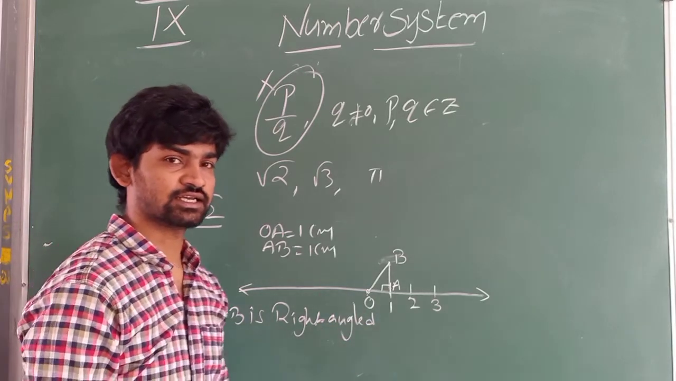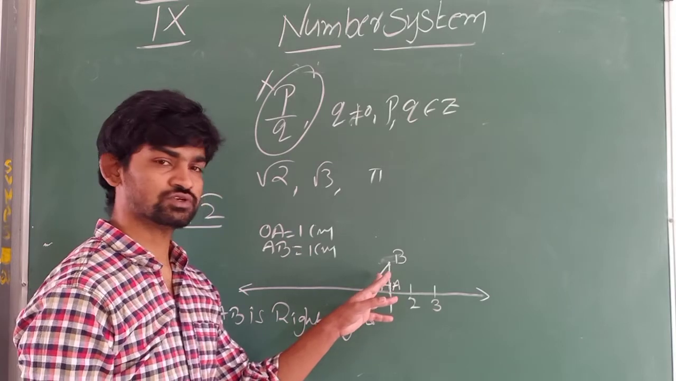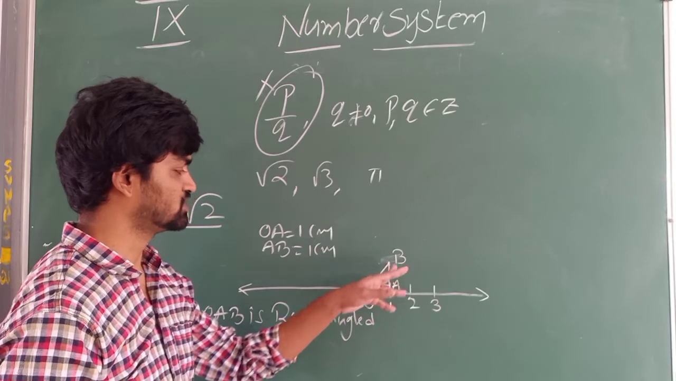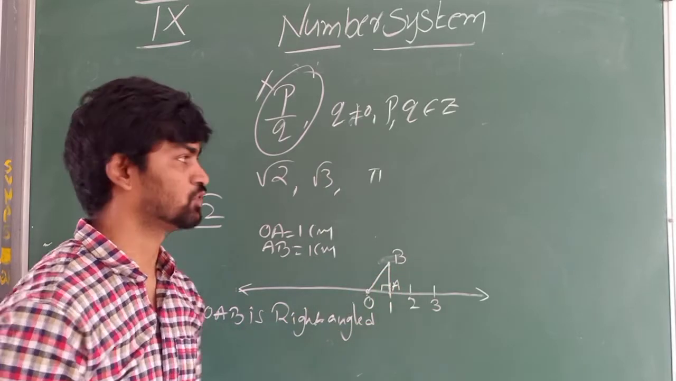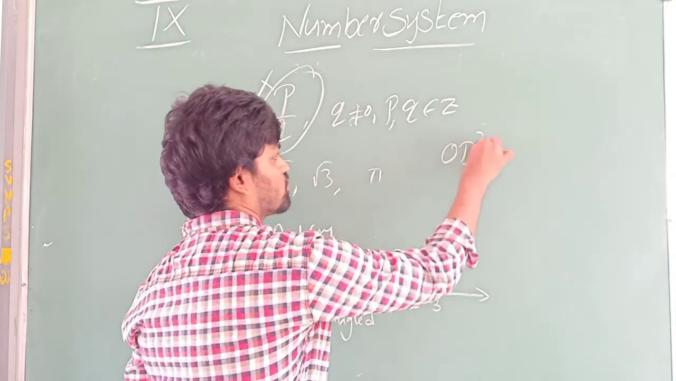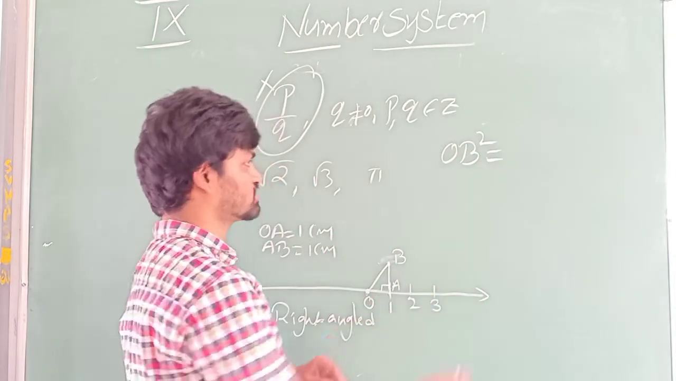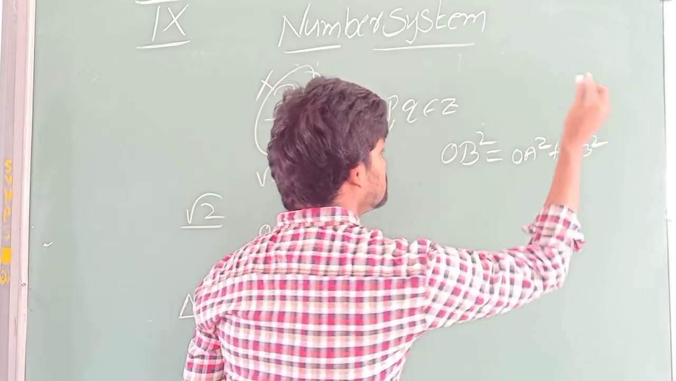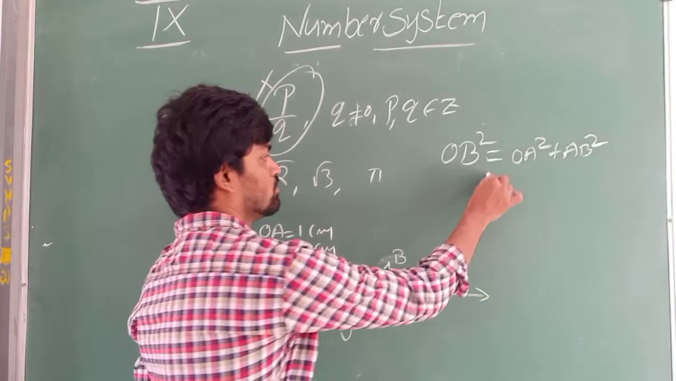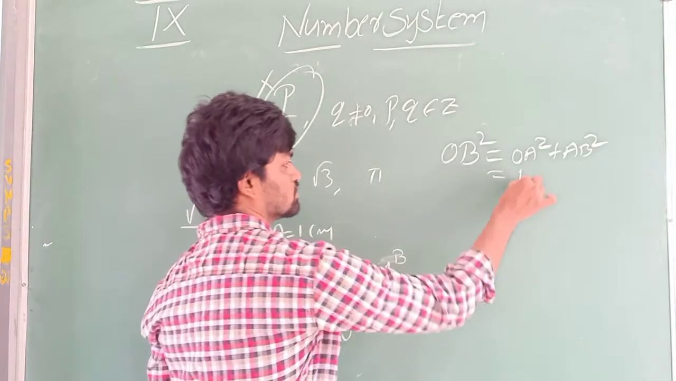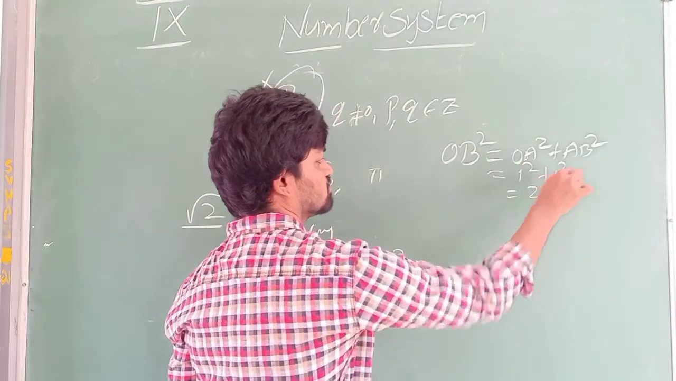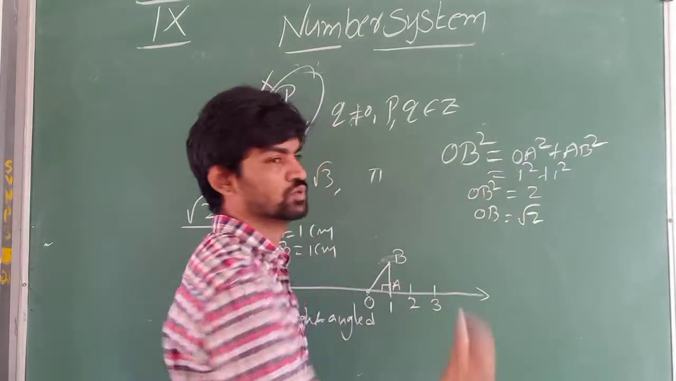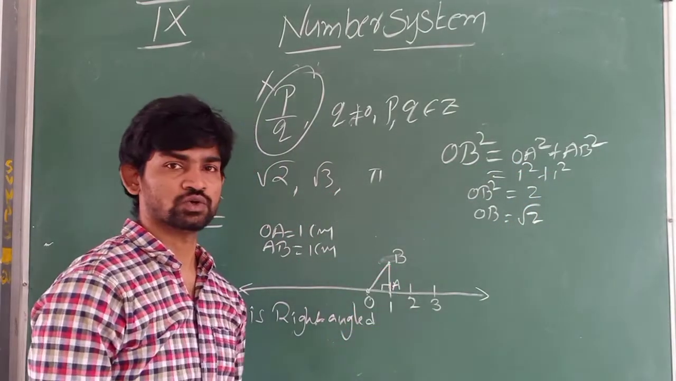What happens in a right angle triangle is hypotenuse square equals the sum of the squares of the other two sides. What is the hypotenuse here? OB is opposite to the right angle, so OB is the hypotenuse. Then OB square is equal to the sum of the squares of the other two sides: OA square plus AB square. OA and AB, how much? Both are 1. So 1 square plus 1 square, 1 plus 1 is 2. So OB square value is 2, OB is root 2. Now I got the OB value as root 2.